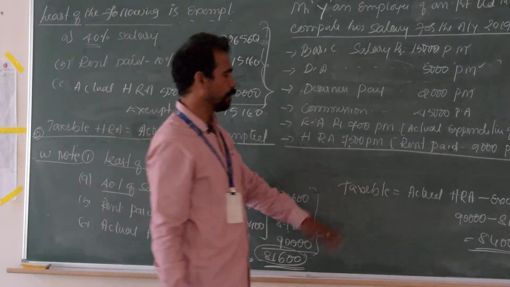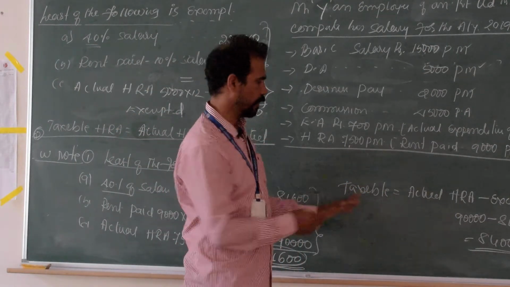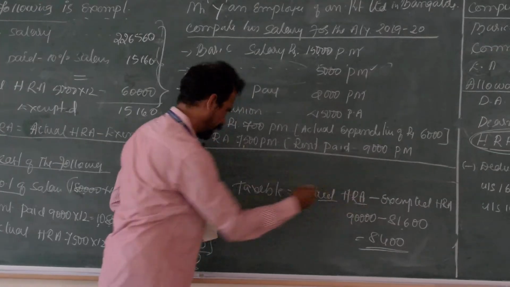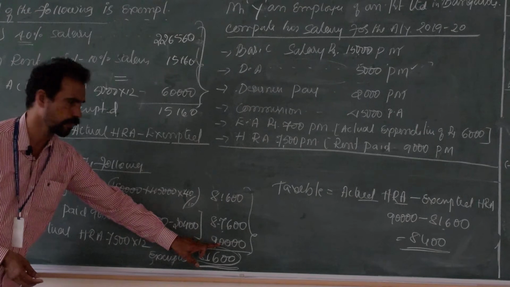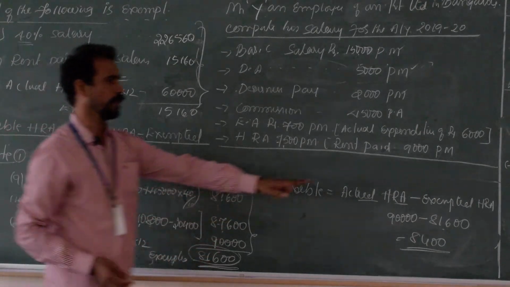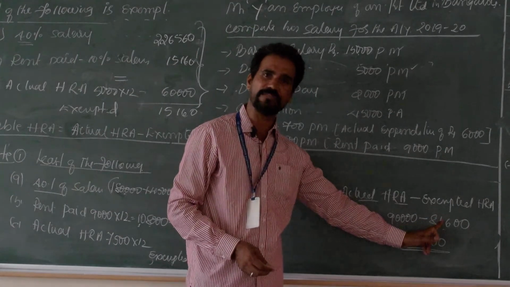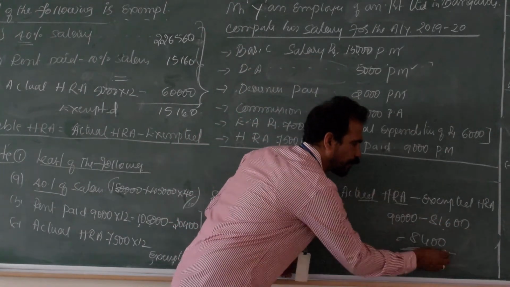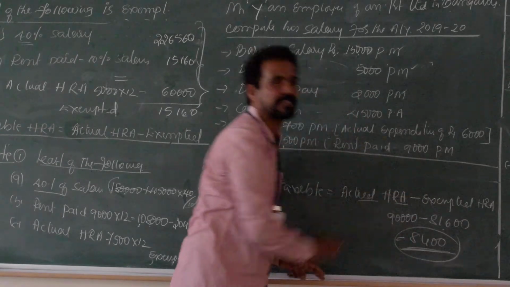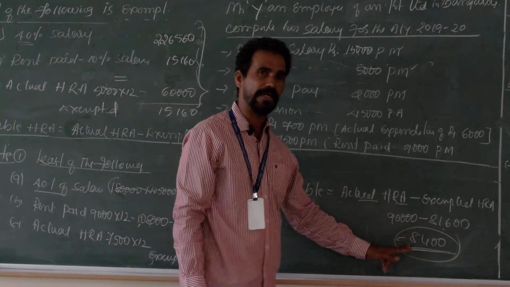Now come to the taxable HRA. What is the actual HRA? 90,000. What is the exempted? 81,600. 90,000 minus 81,600, the remaining amount is 8,400. It is called taxable HRA.